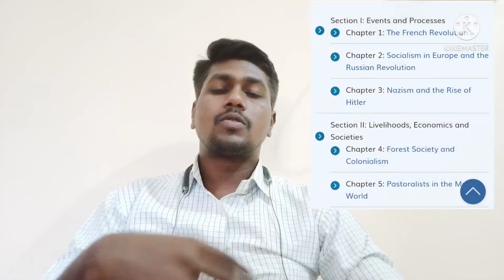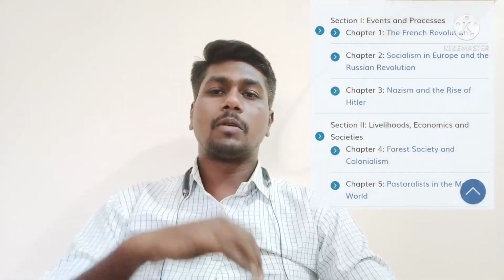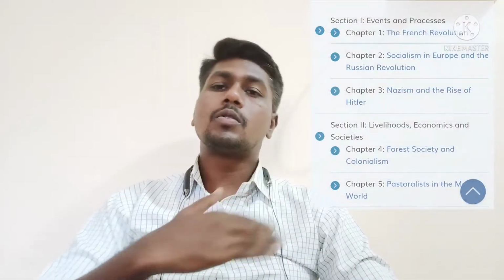Especially about the Bourbon family, Louis XVI and Marie Antoinette. And why the revolution took place, because society was divided into three estates, and food grain prices suddenly rose and people were unable to purchase them. All those things we learn in the French Revolution.